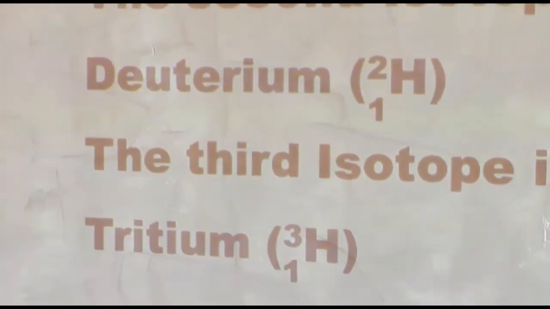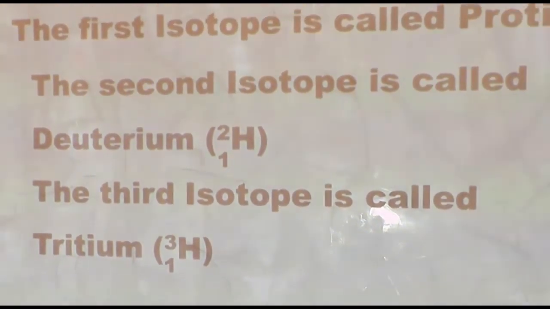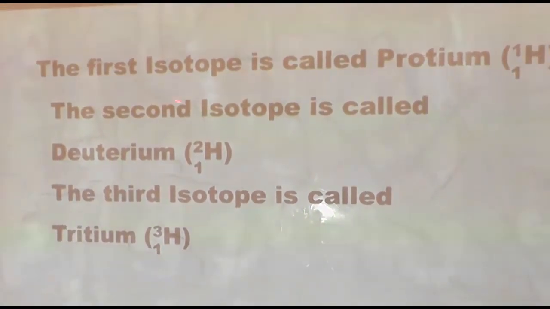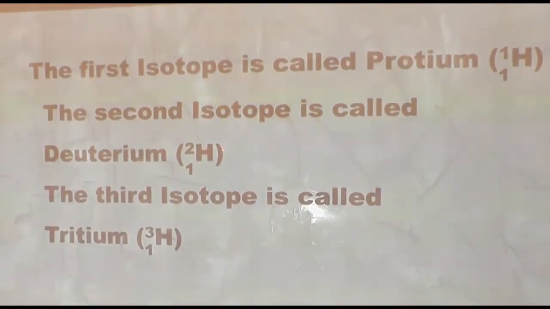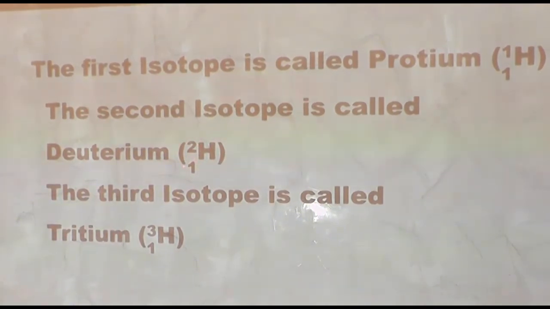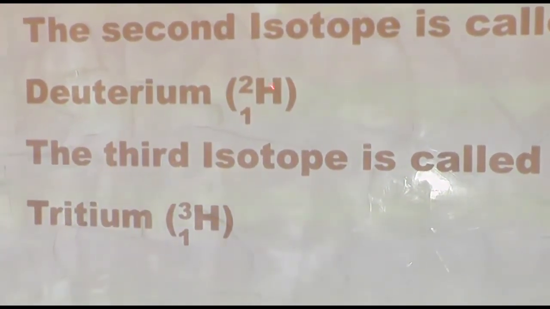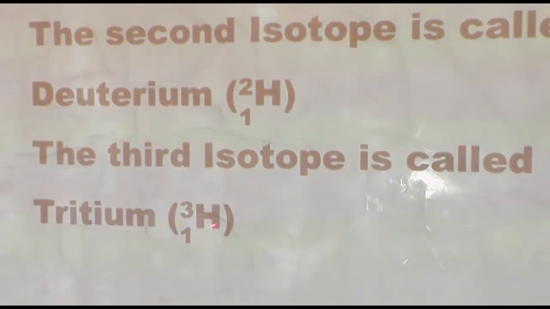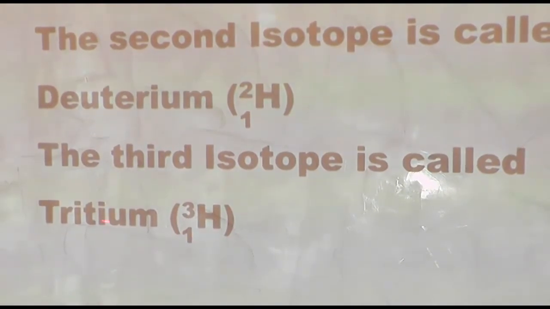The first isotope is called protium, from the word proton, hydrogen with atomic mass 1, atomic number 1. The second isotope is called deuterium, hydrogen with atomic mass 2 and atomic number 1. Look at the word deut, 2. The third isotope is called tritium, hydrogen with atomic mass 3 and atomic number 1.